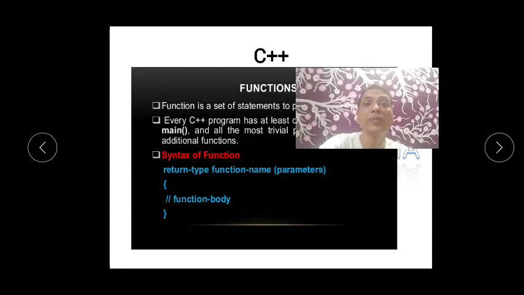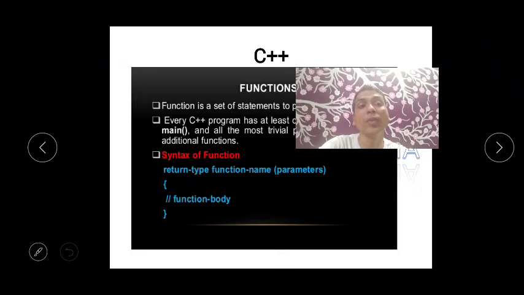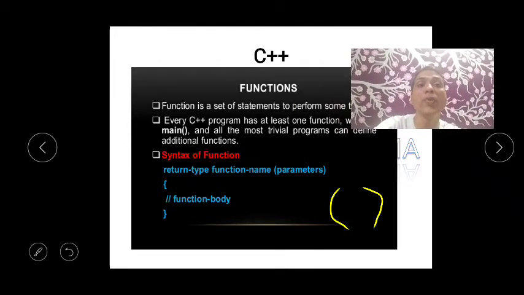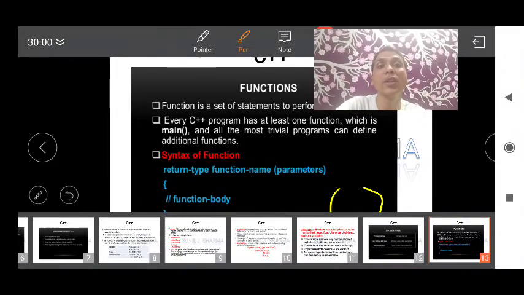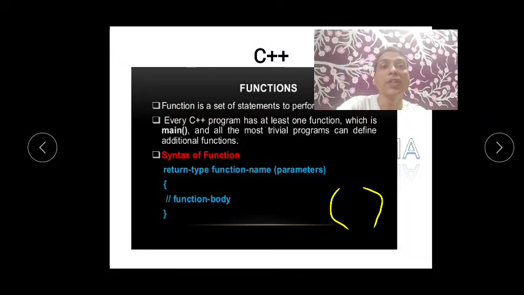Okay, the round brackets are also very important. They are known as parentheses. So in every C++ program, wherever you see this kind of brackets, they become a function, and even the most trivial programs can define additional functions. And most of the programs will not have only the main function, they will have some other functions also.